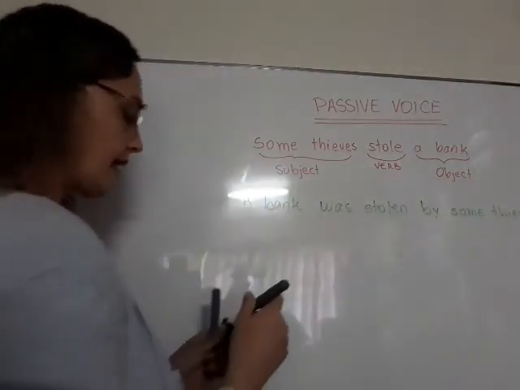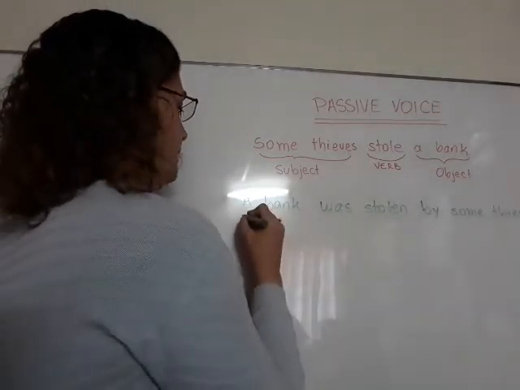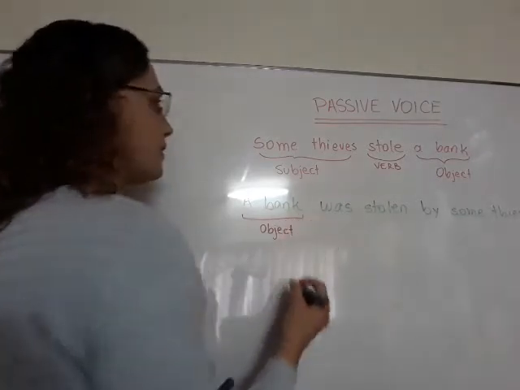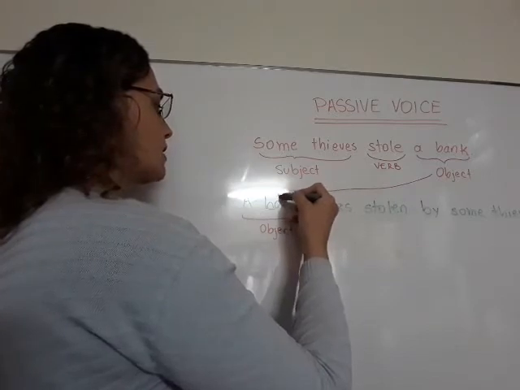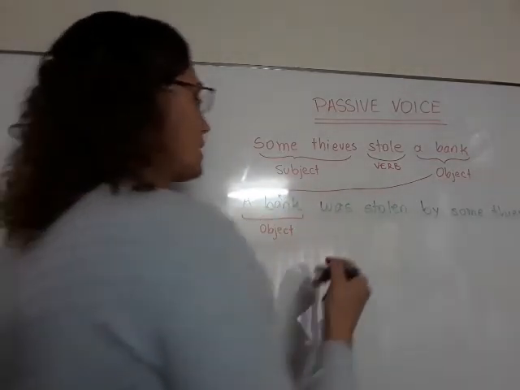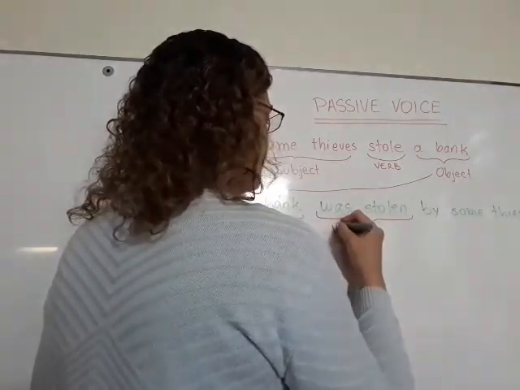So, let's analyze this. First, we have the object. Yes, the same object that we have in the common sentence, we have it here, starting the passive voice. Then we have a verb in passive.